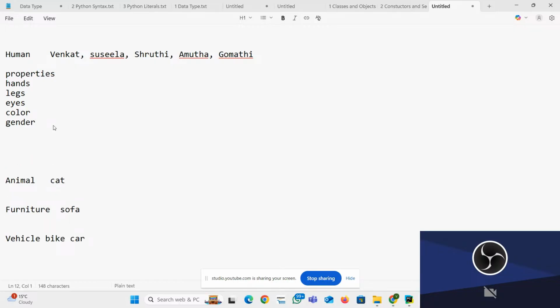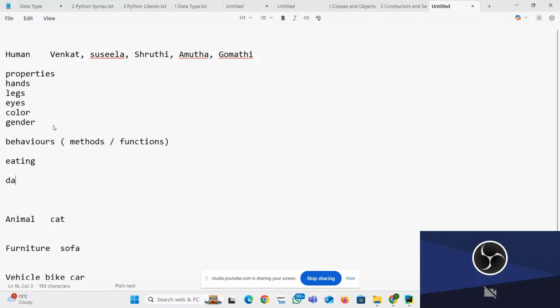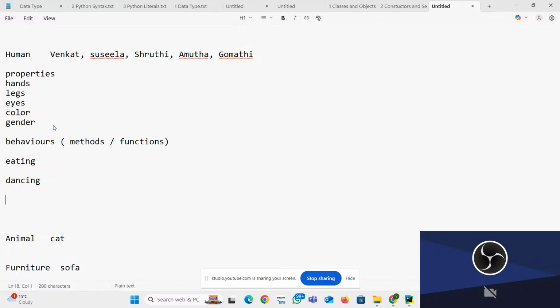And behavior. Behavior is technically called methods or functions. How are they behaving? What methods are they following? What functions are they performing? For example, eating, dancing, and natural behavior, how they approach people.